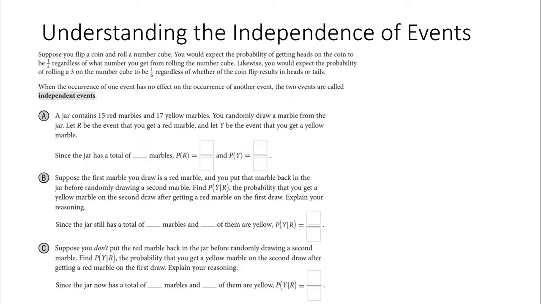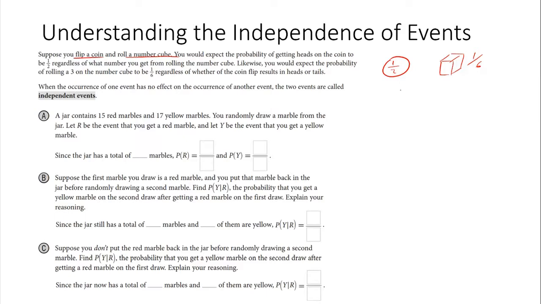Now, suppose you flip a coin. There's a 1 out of 2 chance you're going to get heads or tails, right? And you happen to roll a cube, a die. Now, whatever you get on your coin, it's not going to have any effect on what you get for your cube. Your cube has a 1 out of 6 chance of getting a certain side, but the coin is 1 out of 2. But they are independent. They have no correlation to one another. They are two separate items.